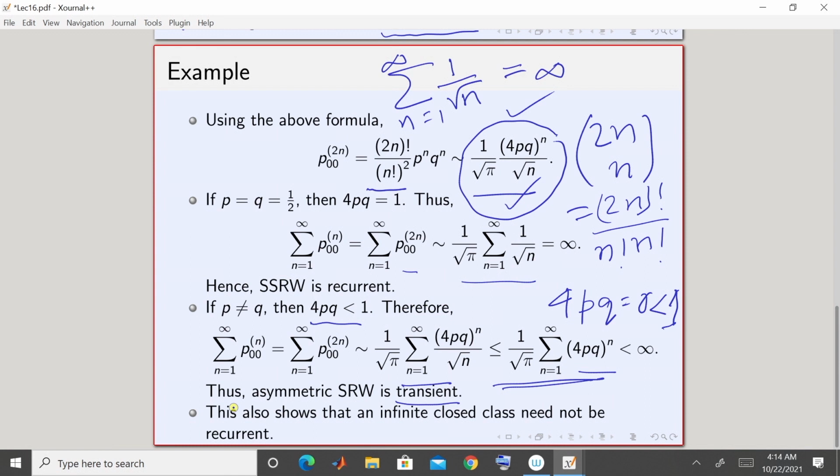So first you have just shown that 0 is transient, and since it is irreducible and transience is a class property, all states are transient. So an asymmetric simple random walk is transient. So this is an example of an infinite state Markov chain where all states are transient, which does not have even a single recurrent state.